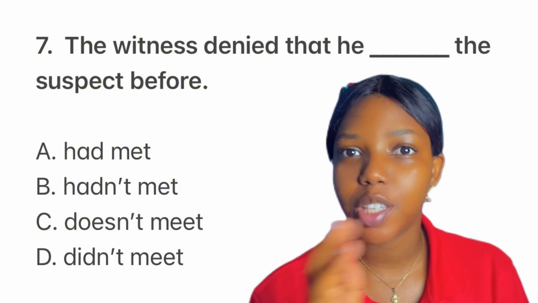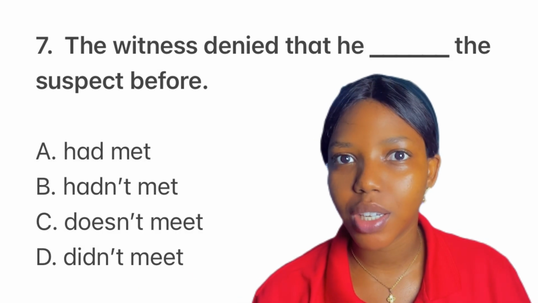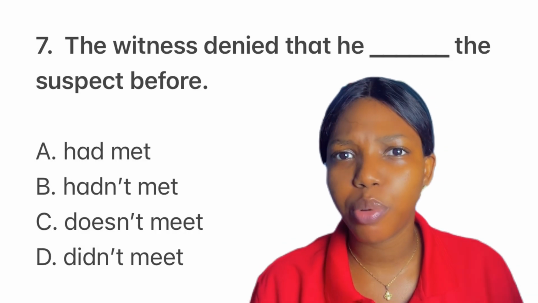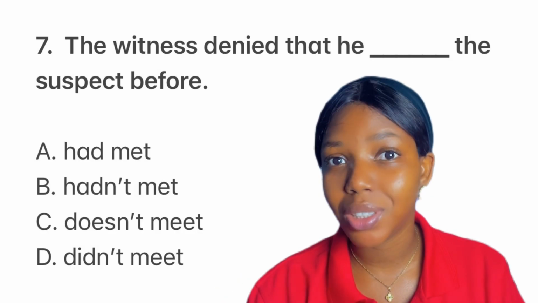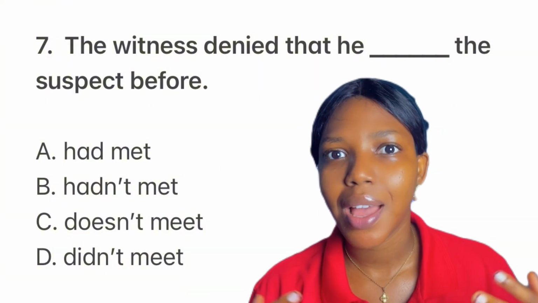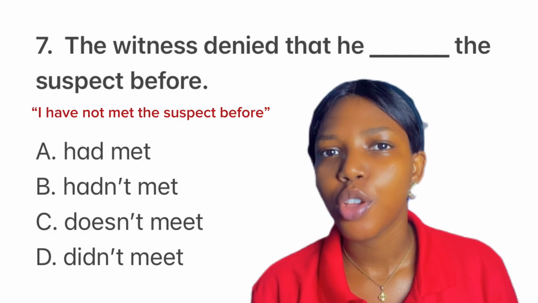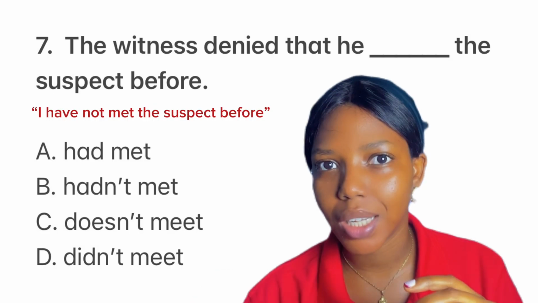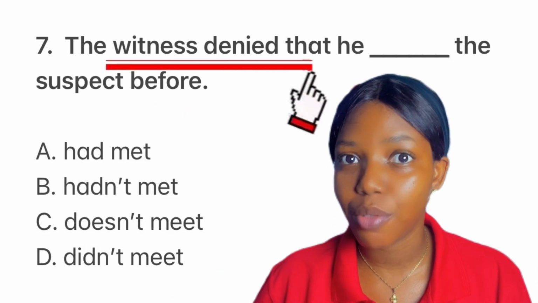Now, we can't talk about reported speech without talking about tense backshifting, and this involves the verb. So if the direct speech is in the present tense, it changes to past tense in the reported speech. And if it is present perfect, it changes to past perfect. So all you need to do is try to figure out the direct speech. With the sentence and the options, we can tell that the direct speech is, I have never met the suspect before, or I have not met the suspect before. So the verb phrase is have not met, and this is present perfect tense. So we need past perfect tense, because this is a reported statement.